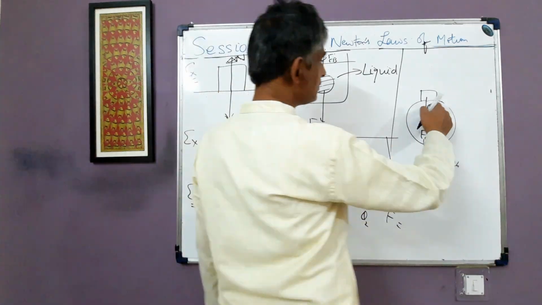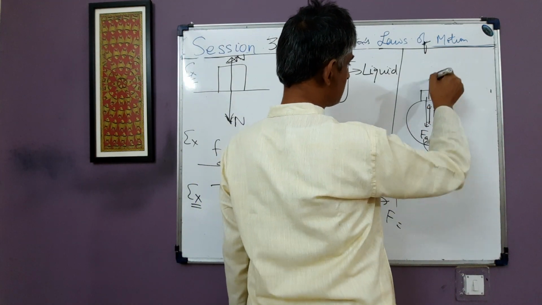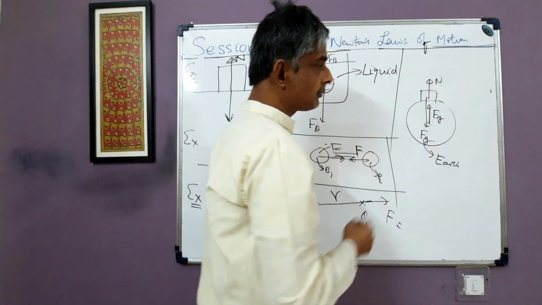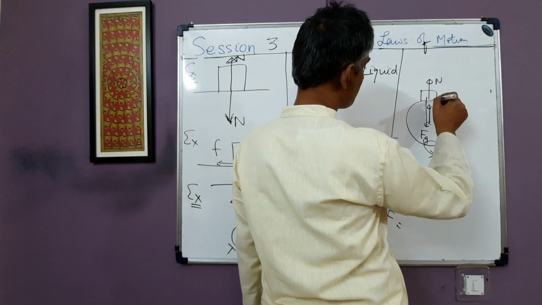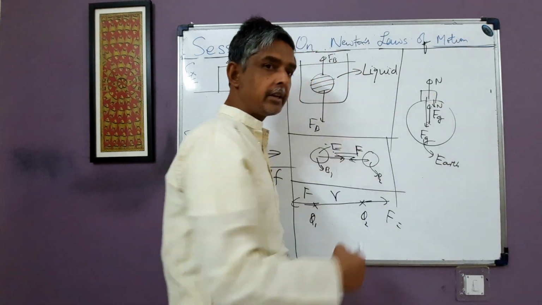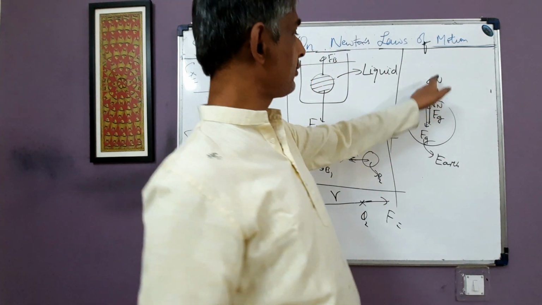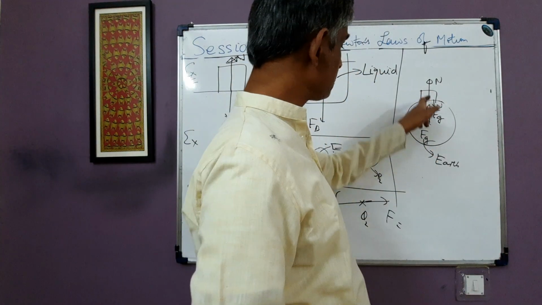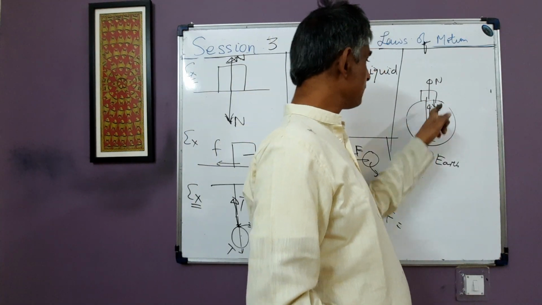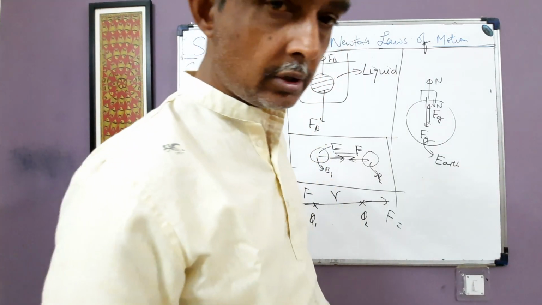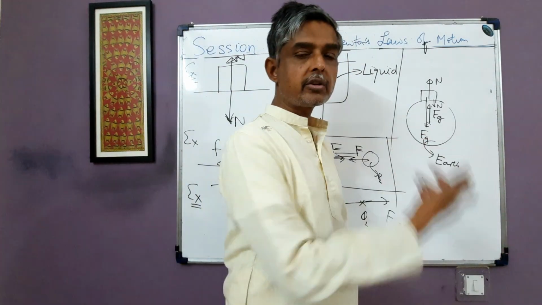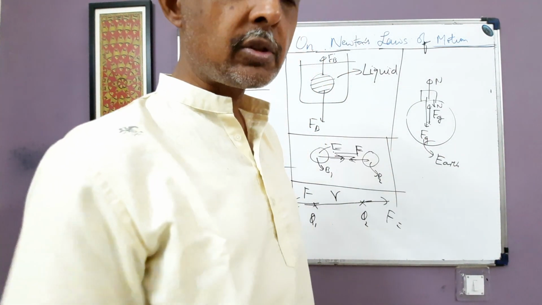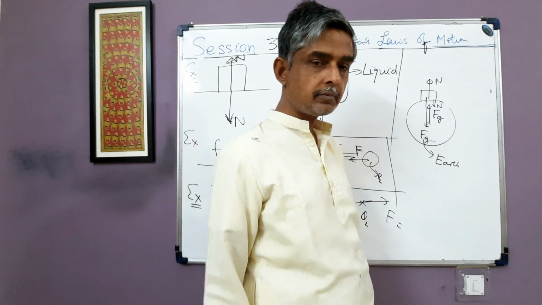One more thing. The Earth exerts a normal force N on the block in the upward direction. By Newton's third law, the block exerts an equal and opposite normal force in the downward direction. So these two normal forces are also an action-reaction pair. They are the pair of interaction forces between the block and the surface, equal in magnitude and opposite in direction. So these are all examples of action-reaction pairs, or interaction forces, which are equal in magnitude and opposite in direction.